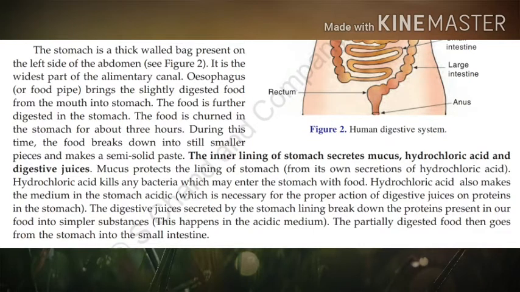Children, please note that it is the protein part of the food which is digested partially in the stomach by the action of the digestive juice. Understand, students? Starch was partially digested in the mouth and protein is partially digested in the stomach. Now the food will enter into the small intestine.